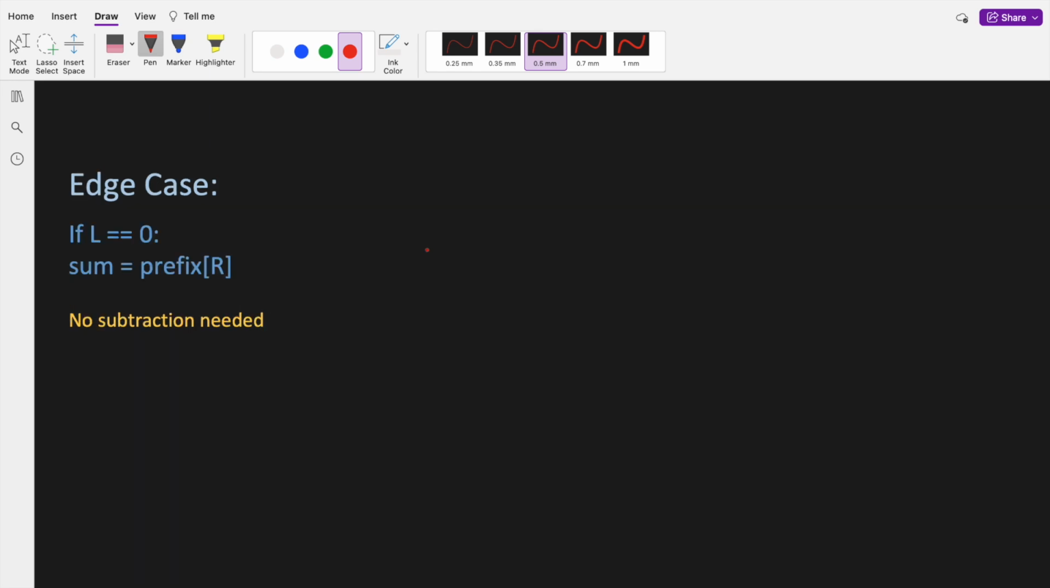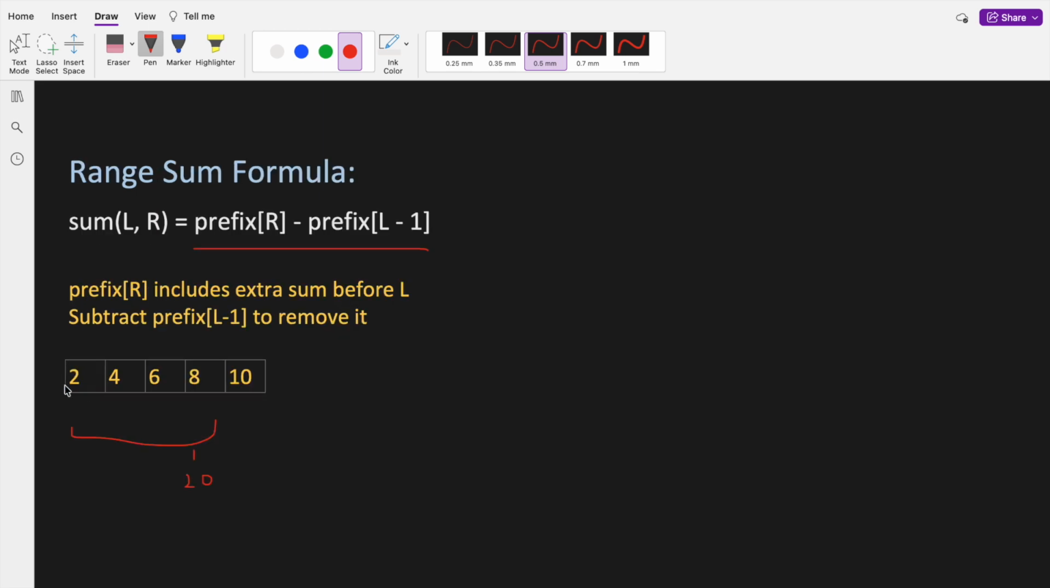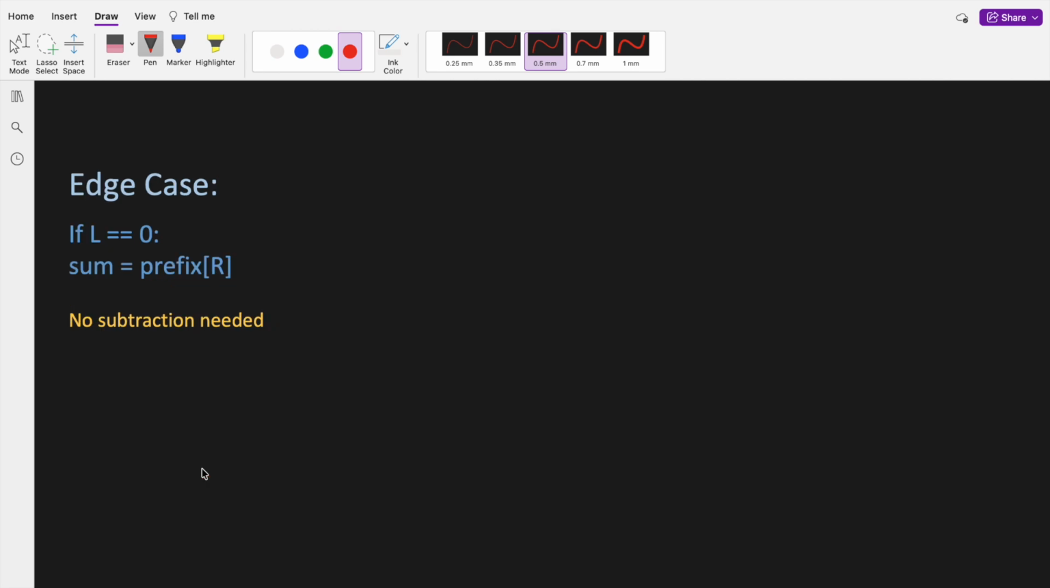There is one important edge case. When L is 0, there is no prefix before it to subtract. In that case, prefix R already represents the required sum. Let's say we are now given a query with L 0 and R 3. In this case, if we use the above formula, prefix of R minus prefix of L minus 1, we will get an index error because there is no index L minus 1 here. So we will just return prefix of R in this case. Mentioning this explicitly avoids index errors and shows attention to detail in interviews.